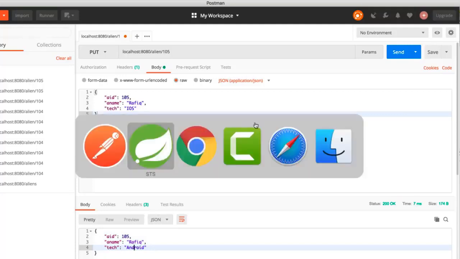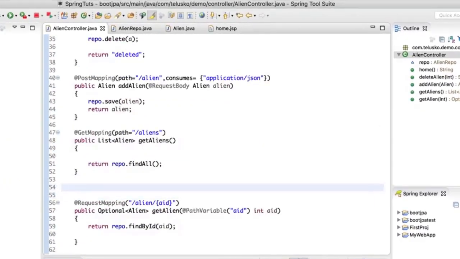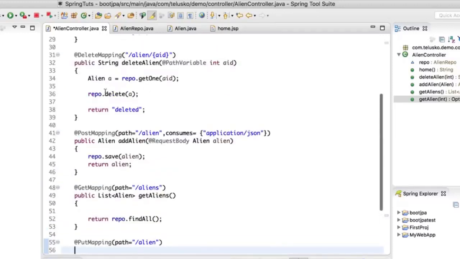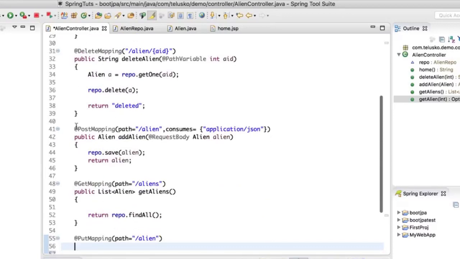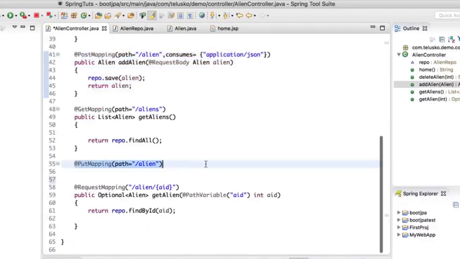So we don't have a method there, right? So I will go back to my STS, and here I will create another method for update, and this would be PutMapping, and we'll say path is equal to /alien, the same stuff. But this time we will be accepting the object, right? It is same as post, so what we can also do is simply copy this code as it is and paste it for put.